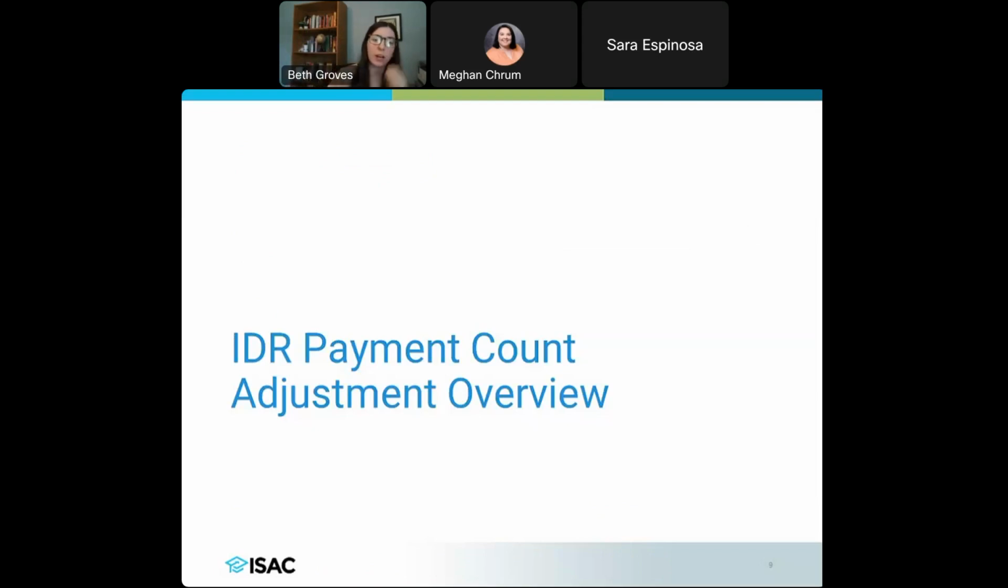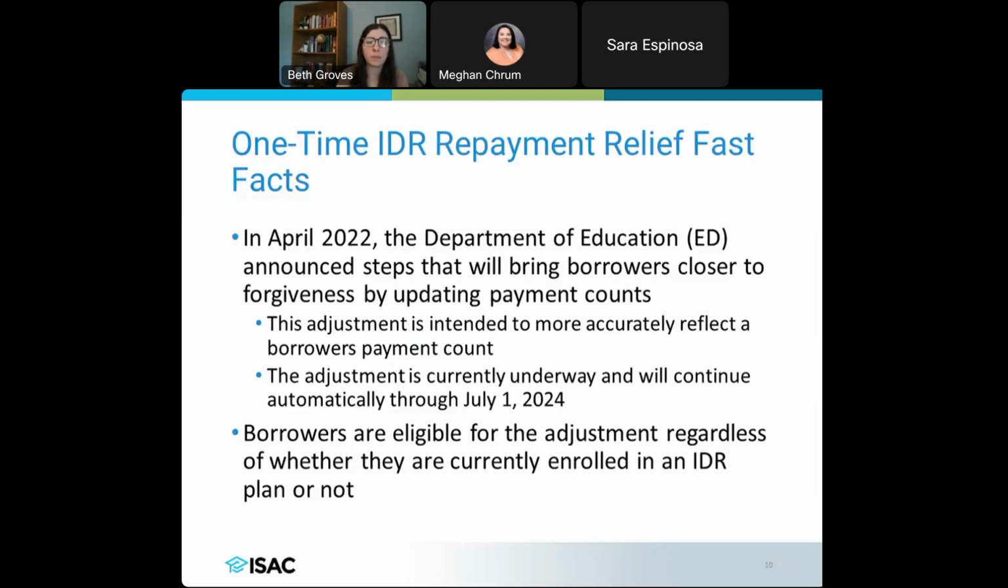Okay, so let's get into the IDR payment account adjustment just as an overview. So this is fairly recent. That's why we're putting these webinars out here to make you aware of it. Just as an overview, it came out in April of 2022 that the Department of Ed was going to essentially provide some relief to borrowers to bring them closer to forgiveness. So it's going to count different payment times that a borrower was in repayment that originally wouldn't have counted, that they would get then adjusted into their IDR account. So it more accurately reflects what a borrower has been doing in terms of making payments.